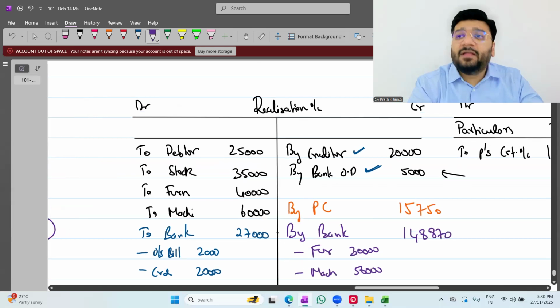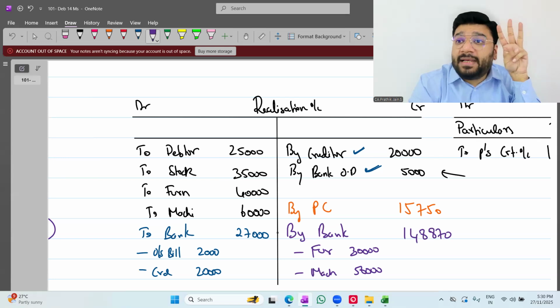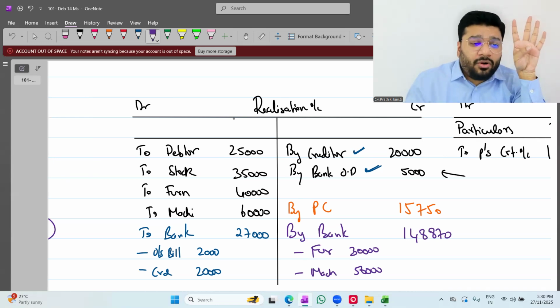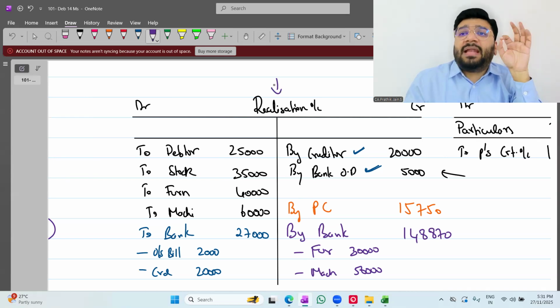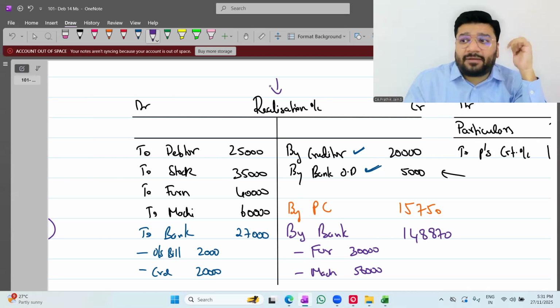Once you post all the dissolution related adjustments, first, always close the realization account. Second, receive money from loan to partner. Then pay money to loan by partner. Last, capital and cash should be adjusted. Payment has to be done in one order, and that order is mentioned in Section 48, subsection B, of the Indian Partnership Act 1932.